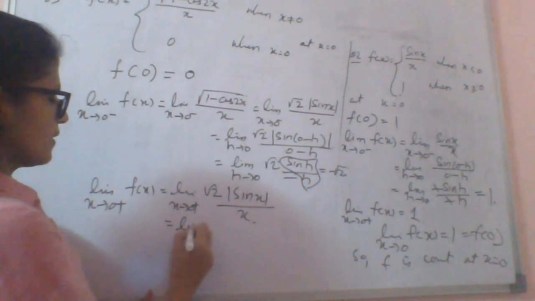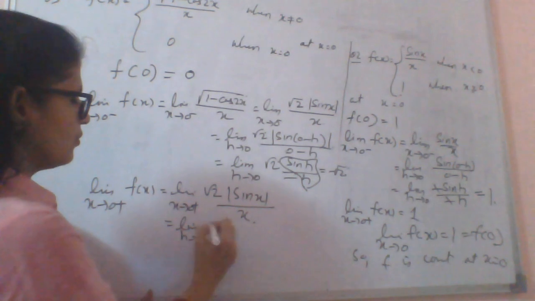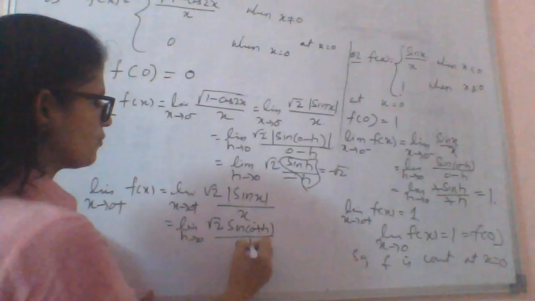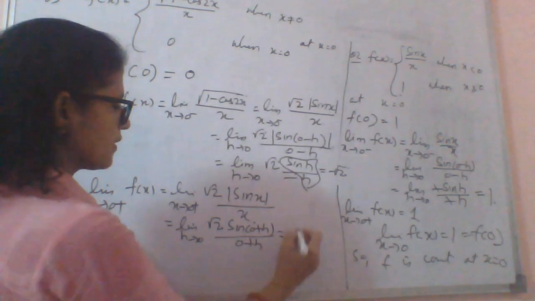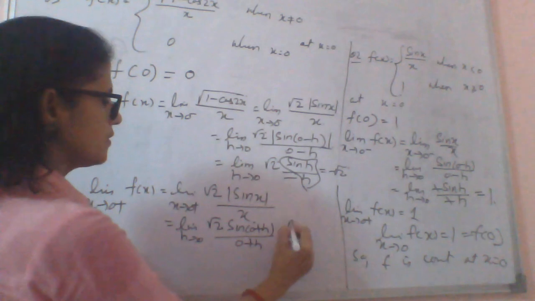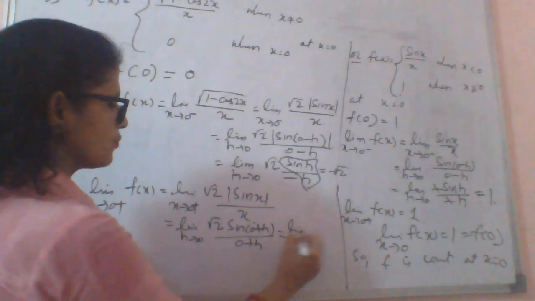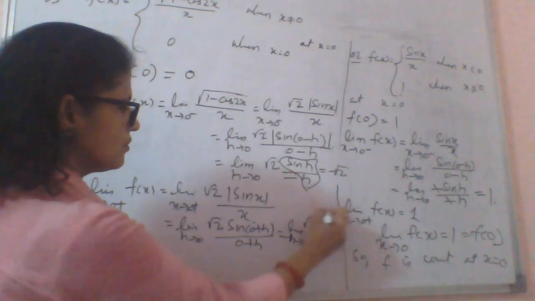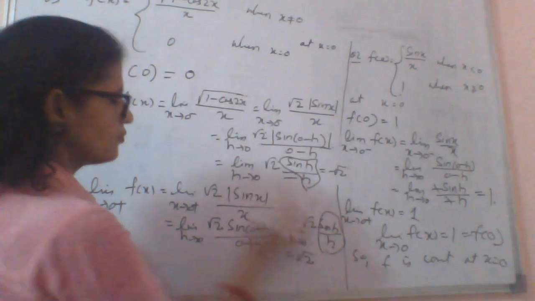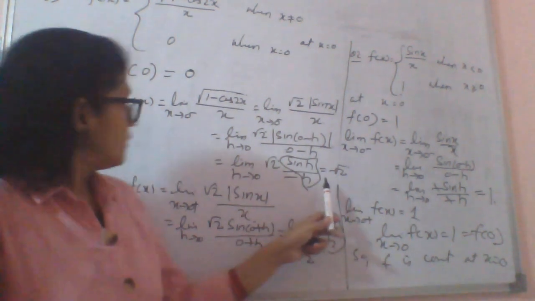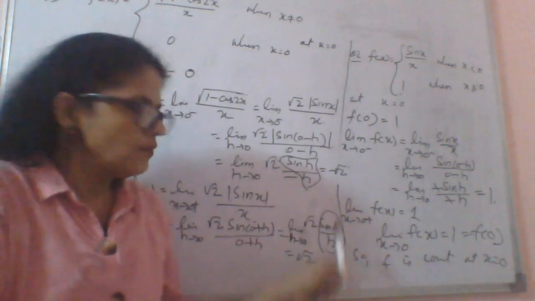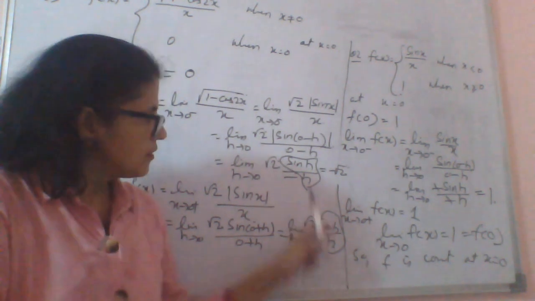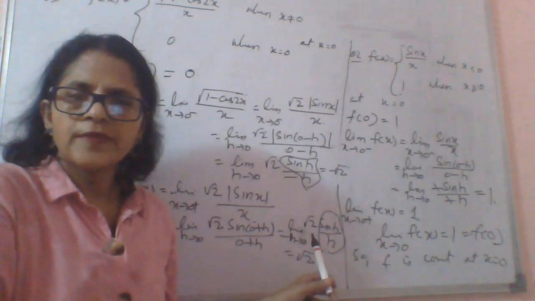Now limit h approaches 0, root 2 sin(0 plus h) by (0 plus h), so we are getting here limit h approaches 0, root 2 sin h by h. So this is 1, so we are getting root 2 here. So here you observe left hand limit is minus root 2, right hand limit is plus root 2. So it means RHL not equal to LHL.